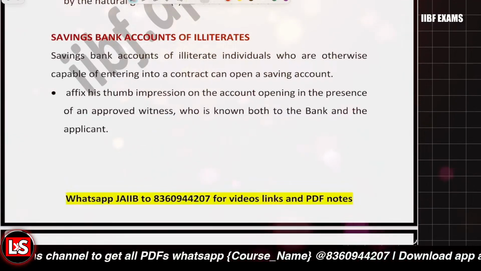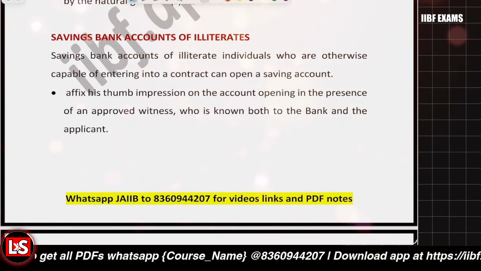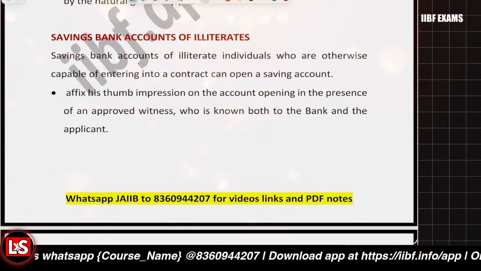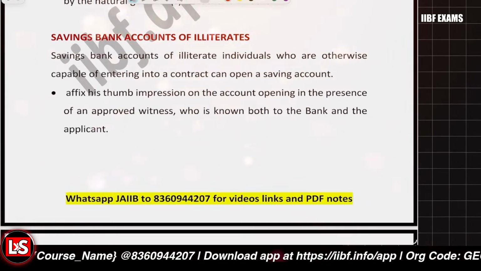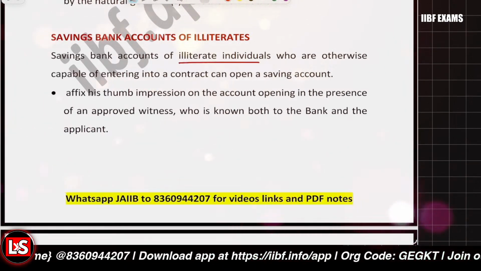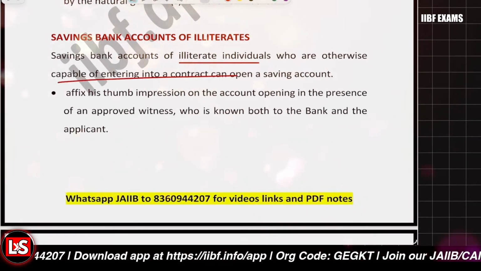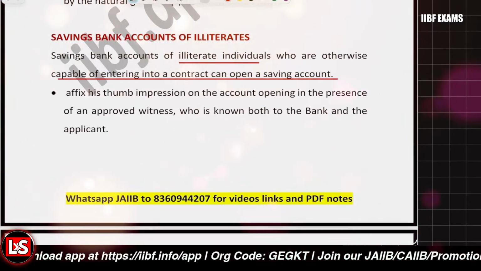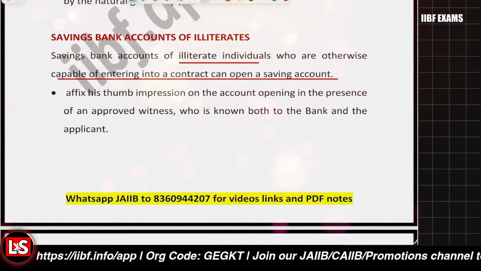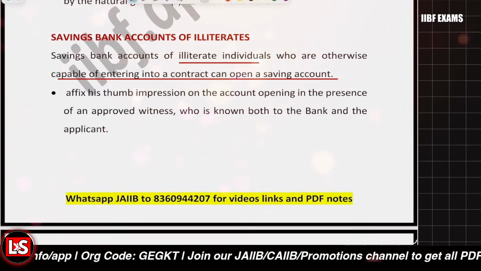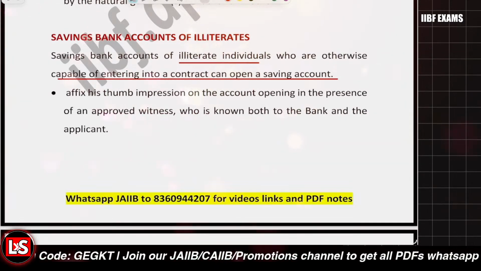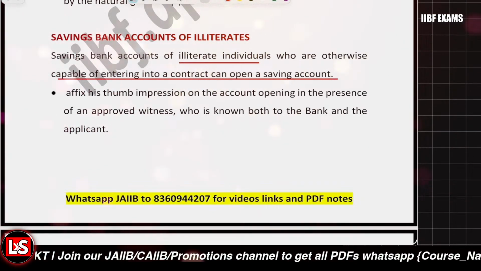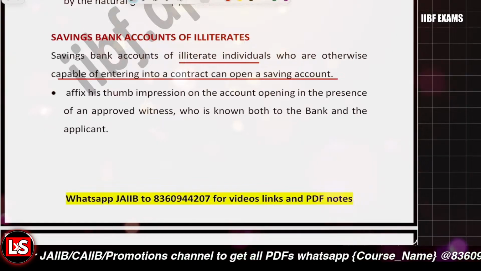After that, it's about the illiterate person's account. Is an illiterate person allowed to open an account? Yes, allowed. If the illiterate individual is capable of entering into a contract, they can open a savings bank account without any issue. Illiteracy means they cannot read or write, but they can enter into a contract. So if you can enter into a contract, you can open an account, right?